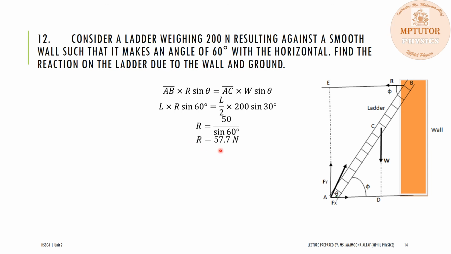So the reaction due to the wall on the ladder is equal to 57.7 Newton.